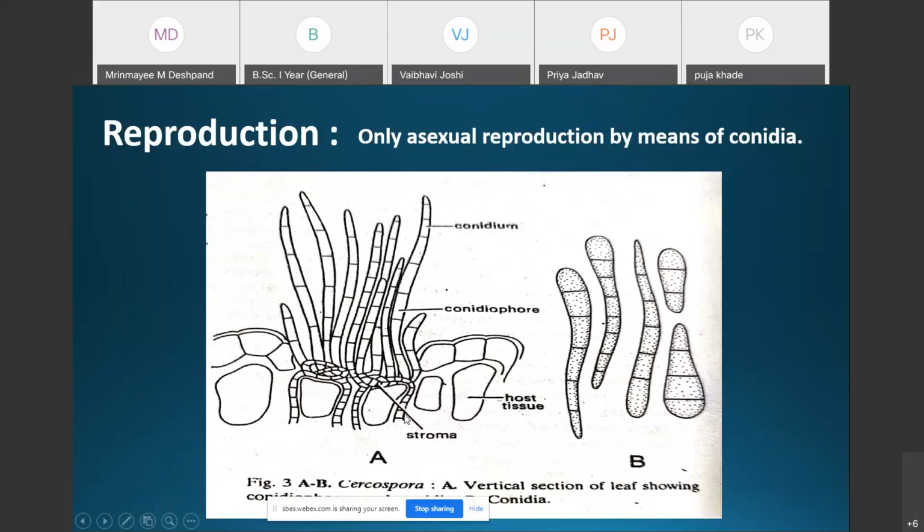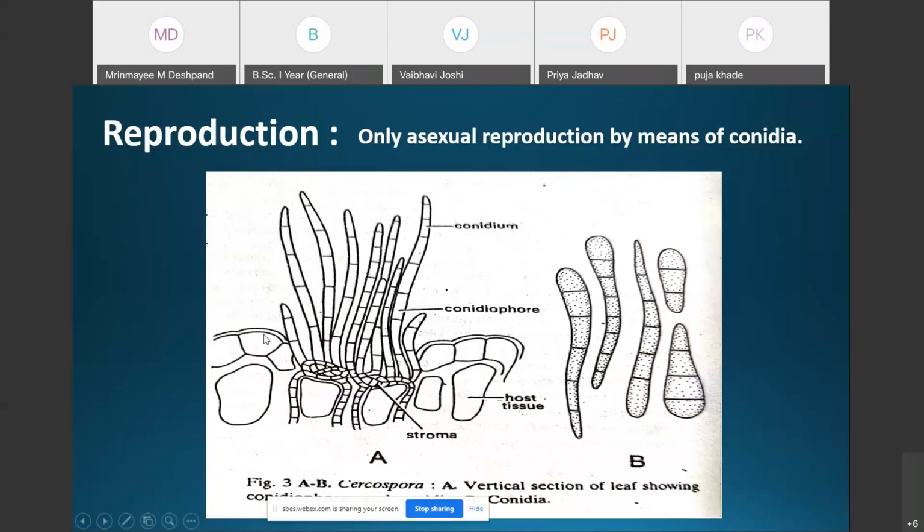Easily you can see that the mycelium of Cercospora is growing in the intercellular spaces in between the host cells. And just below the epidermis, a tuft of short, septate, thin-walled and unbranched conidiophores emerges out from the stroma.